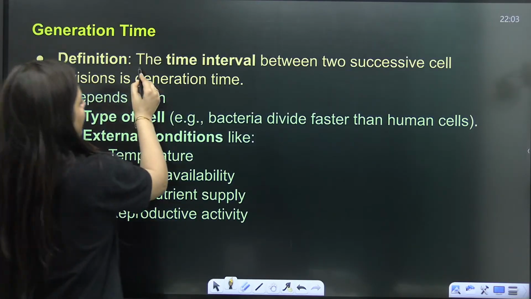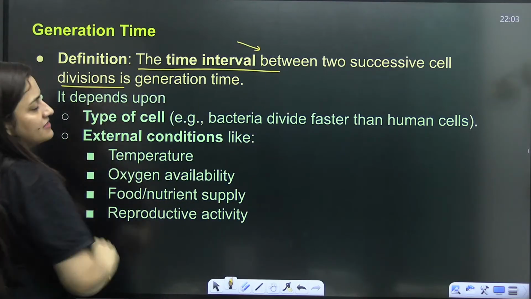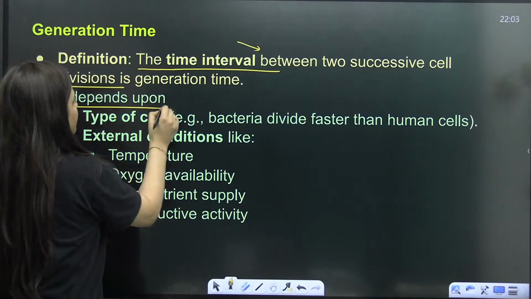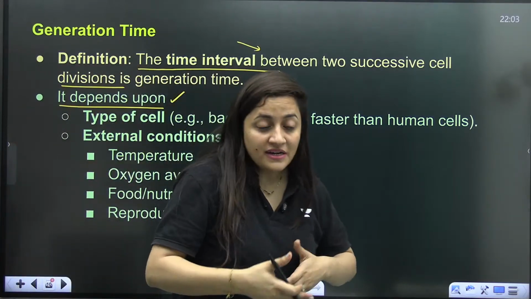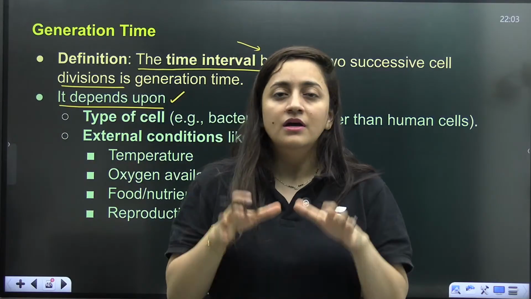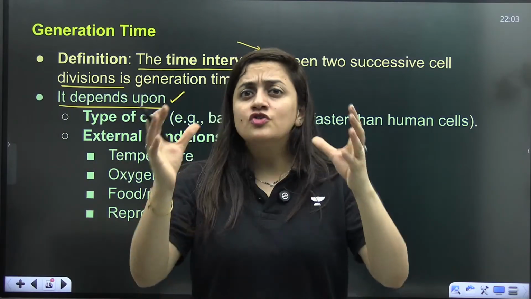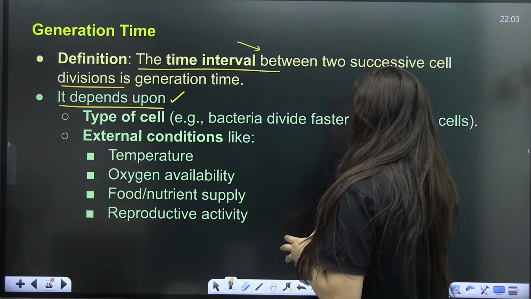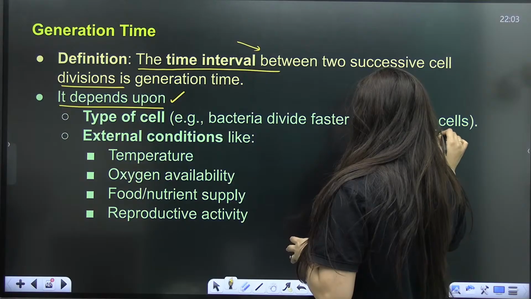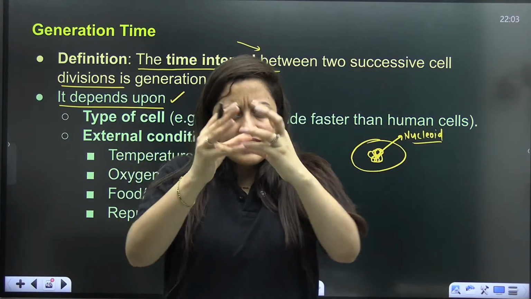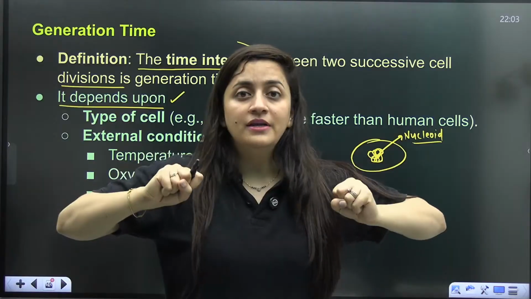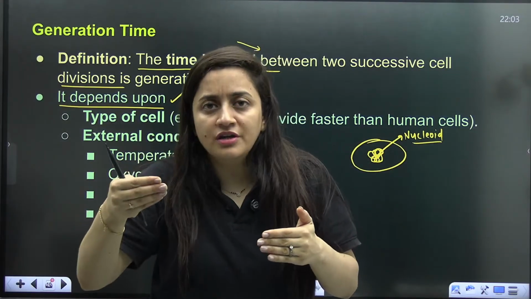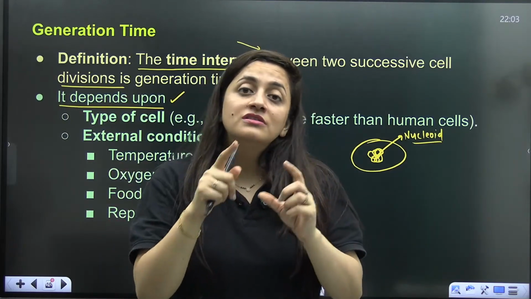Now, this is generation time. As I said, it is the time interval between two successive cell divisions, or two successive generations. It depends upon the type of cell and the type of organism. For example, the structure of bacteria is very simple. They just contain a nucleoid. So this genetic material will replicate, cytoplasmic growth occurs, and they will divide into two. The structure is simple, so time will also be less. But a eukaryotic cell will take more time for division in comparison to a bacterial cell.